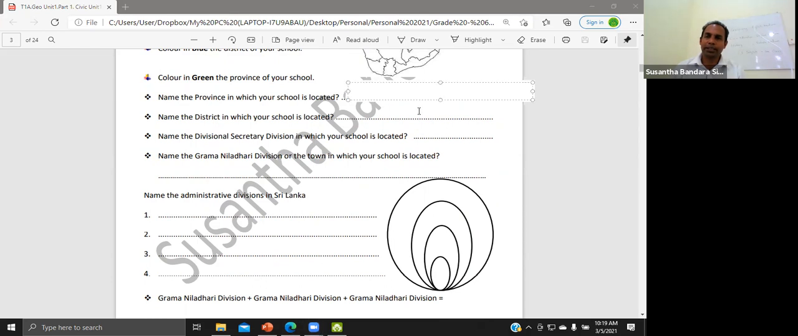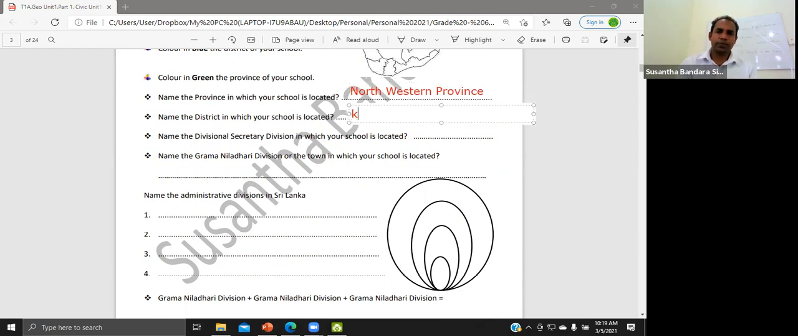For my school, again, Malayadewa College, it is in Northwestern province. Name the district of your school. Answer is Kurunegala. Name the divisional secretary division of your school. It is in Kurunegala city. Therefore, answer is Kurunegala. Gramadhara division of the town is also Kurunegala.